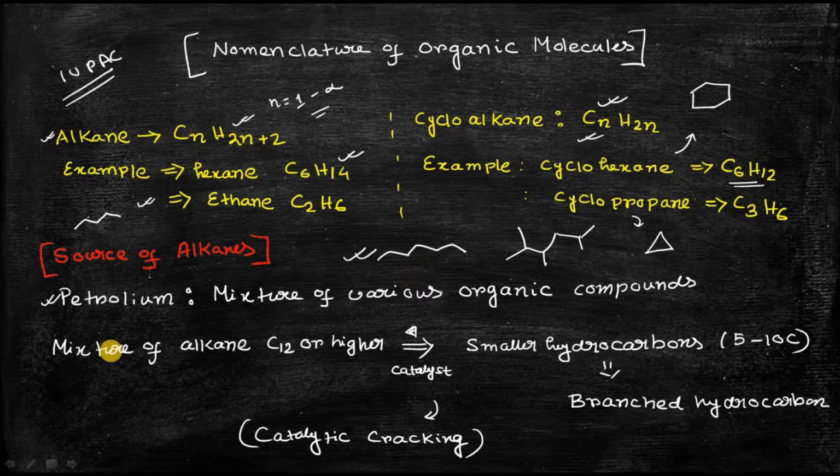If you take a mixture of alkanes having a single chain of more than 12 carbons or higher, and heat it to 500 degrees centigrade in the presence of a catalyst, it will be degraded into smaller hydrocarbon molecules, typically having 5 to 10 carbons, and these will be branched hydrocarbons. This type of process is called catalytic cracking.